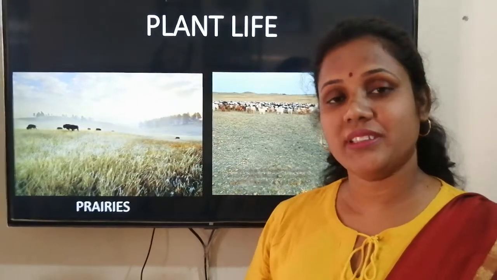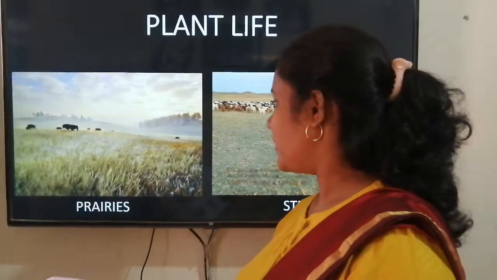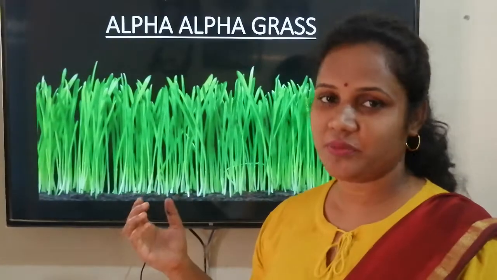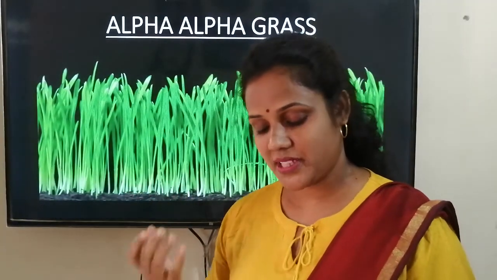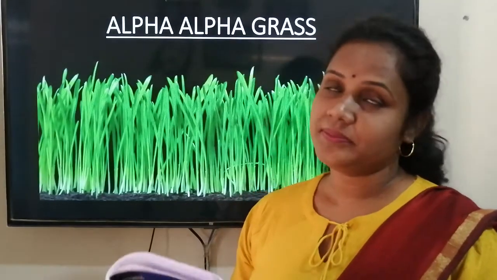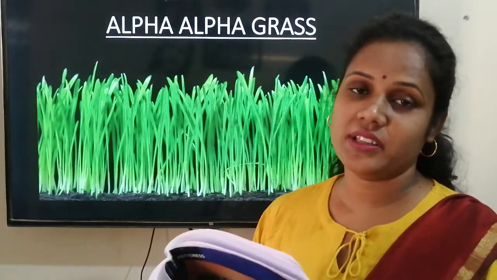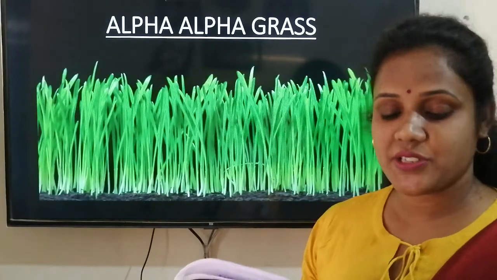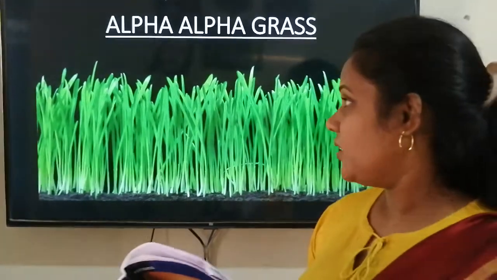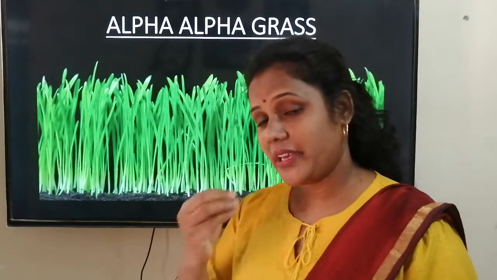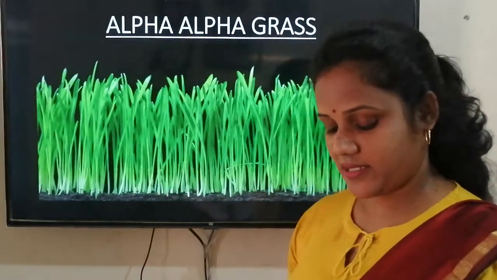The most common grass is alfalfa grass. This is a picture I have put for you to show the alfalfa grass, which comes up again in the prairies or in the, what we now call, steppes. Now this grass is mostly used for feeding the animals. Okay, feeding the animals, to make the animals eat this grass.